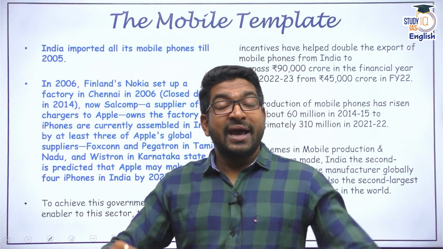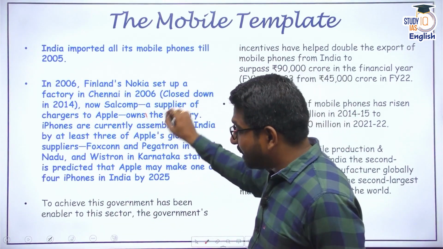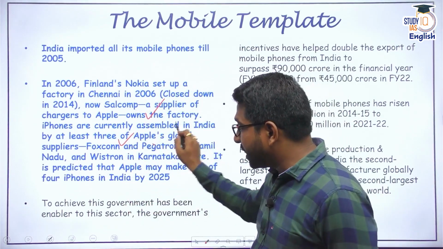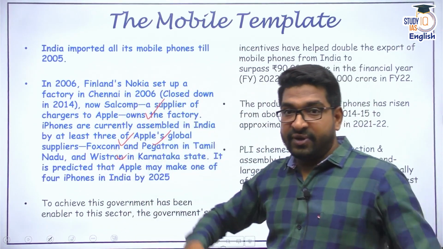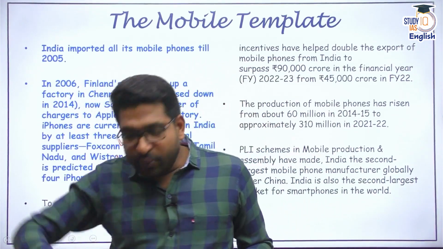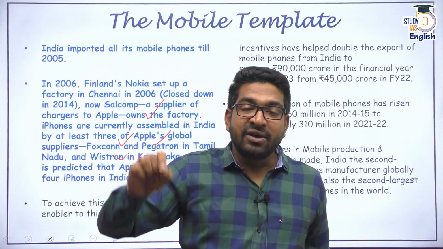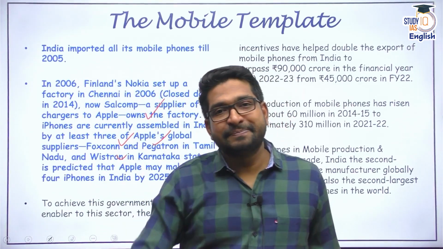Why? Because Apple assembly setups or assembly units have already been established in Tamil Nadu and Karnataka. There is Foxconn, Pegatron, Wistron. These people work very closely for Apple. So industry experts suggest that by 2025, 1 in 4 iPhones would be made in India or assembled in India.